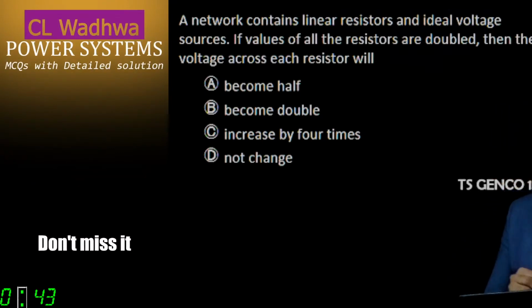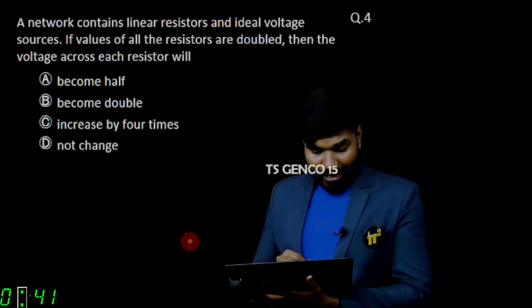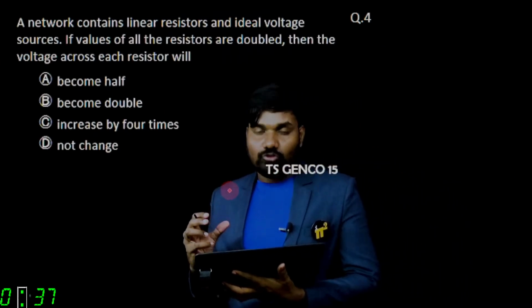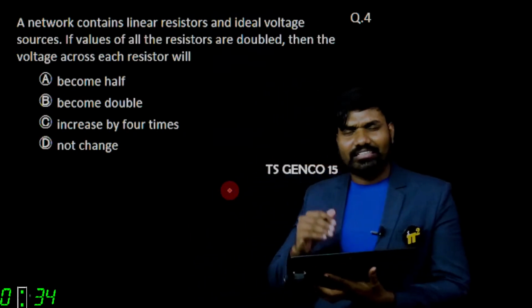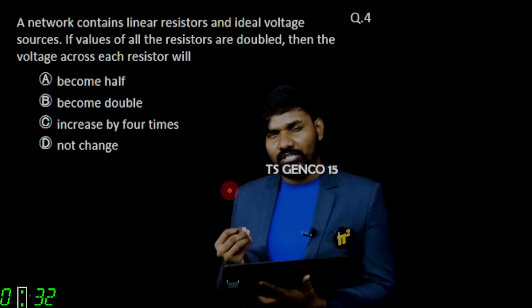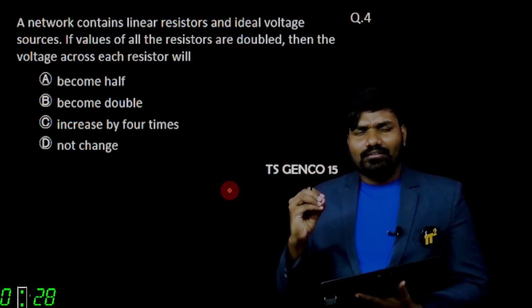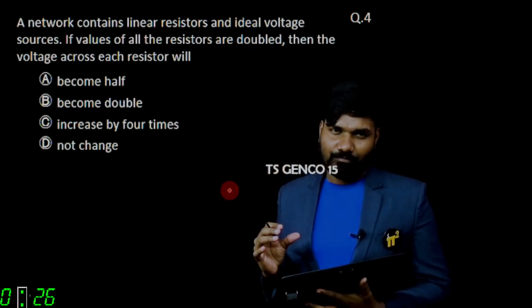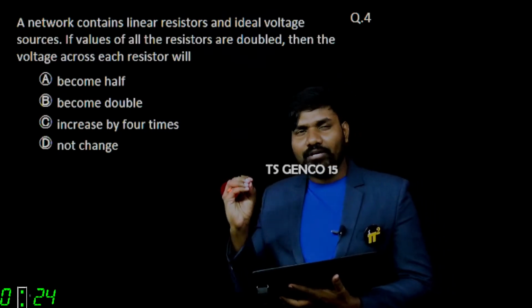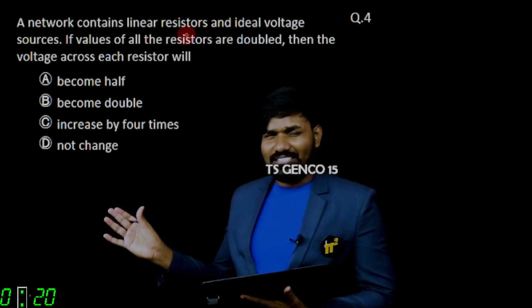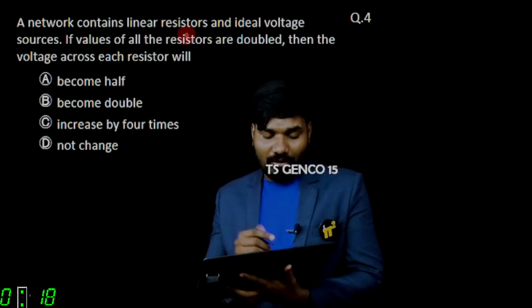Okay, let's see. A network contains linear resistors and ideal voltage sources. When you get such kind of situations, if you get stuck somewhere, you quickly take some simple network, with some resistances. Don't take too many resistances, take two to three resistances, or maybe one voltage source.